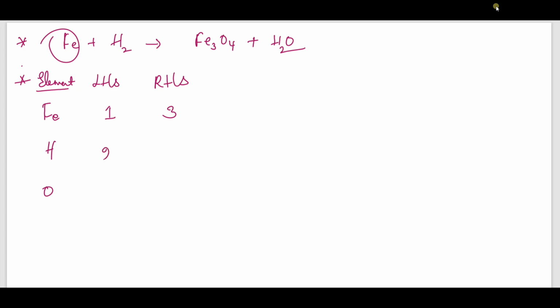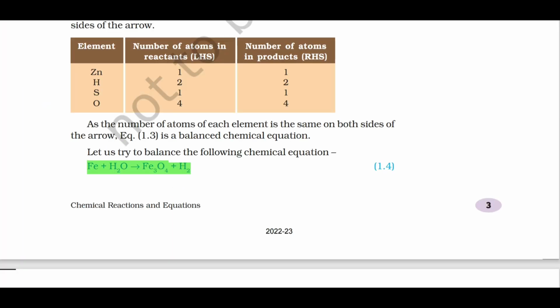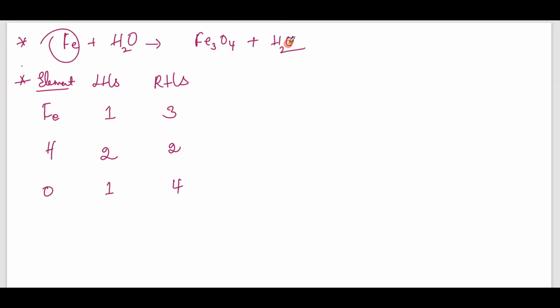Then hydrogen we have 2 on the LHS and 2 on the RHS, and oxygen we have 1 atom on the LHS and 4 atoms on the RHS, right?